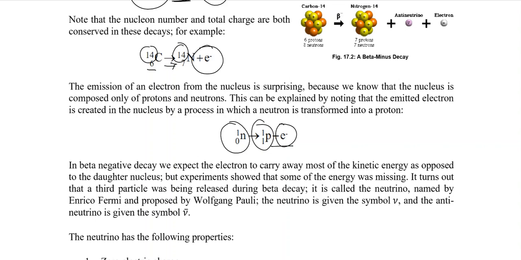It turned out that a third particle was being released during beta decay, and it was called the neutrino, named by Fermi and proposed by Pauli. The neutrino is given a symbol of nu, and the antineutrino a symbol of nu bar.